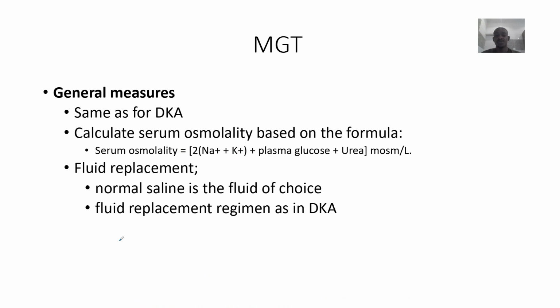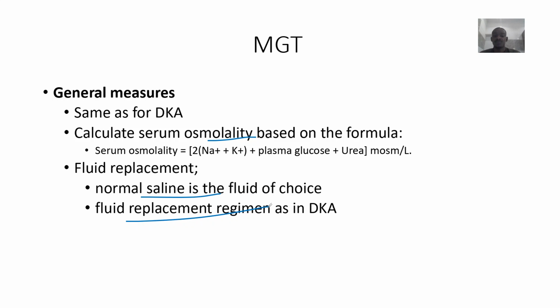So for the management options, the general measures: you have to calculate serum osmolality. You have to establish that. We say one of the features of hyperglycemic hyperosmolar state, or hyperosmolar hyperglycemic state, is what? The osmolality is high, more than 320. So you calculate and establish that. Then you do fluid replacement, where normal saline is the fluid of choice.